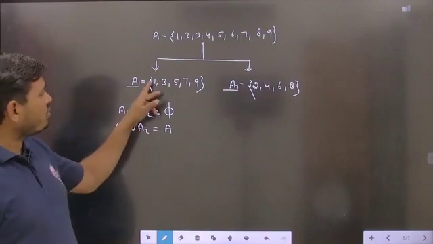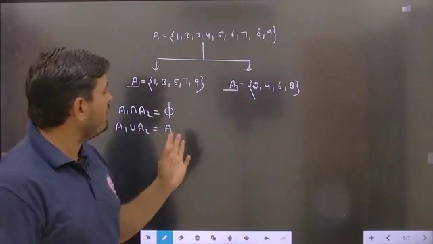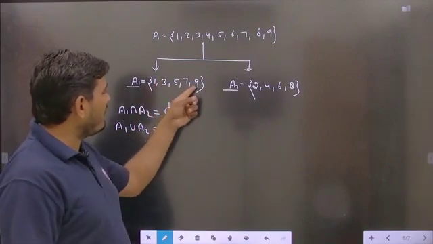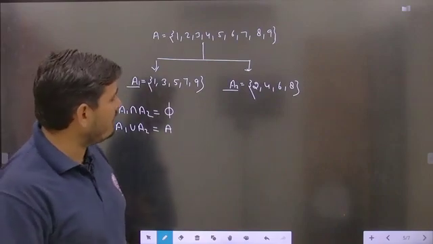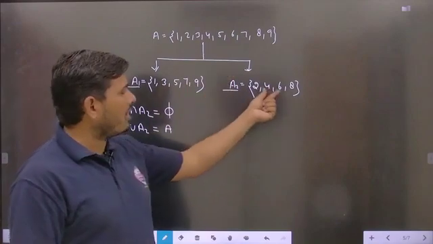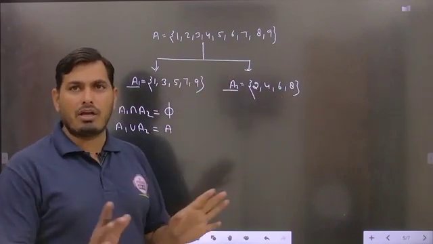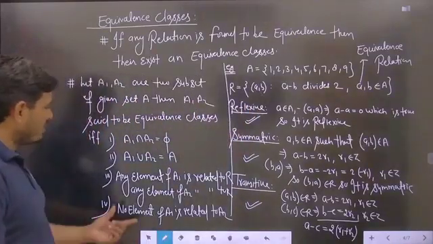Suppose 1 is to be taken with 5, then 5 minus 1 will be 4, and 4 is divisible by 2, no problem. Similarly you can take 3 with 9, then 9 minus 3 will be 6, so definitely it will be divisible by 2. But suppose you take one element from here and another element from there, then definitely the relation will not be satisfied, because here you can check the four conditions.